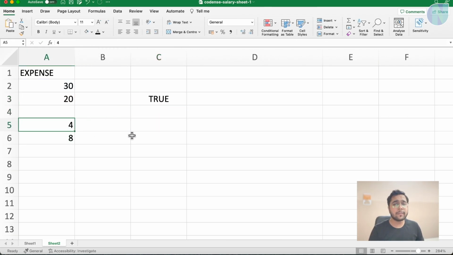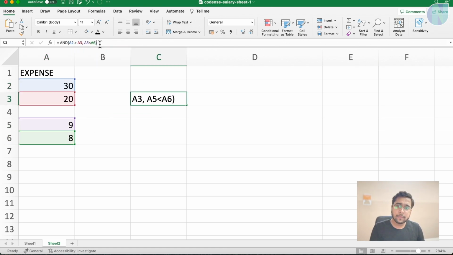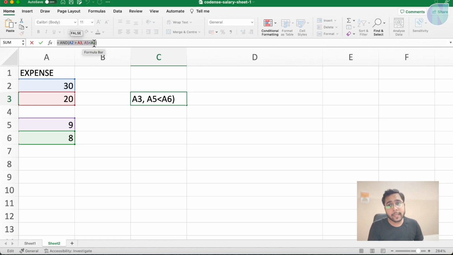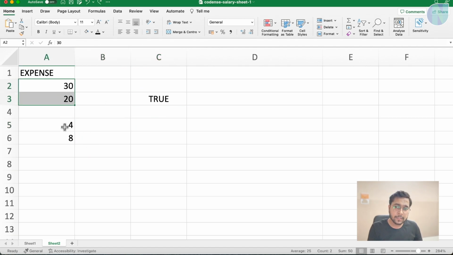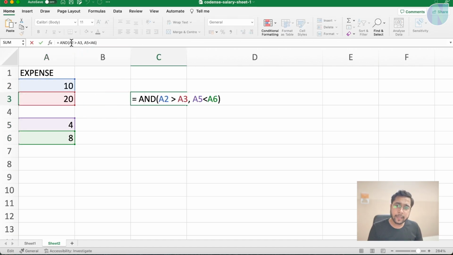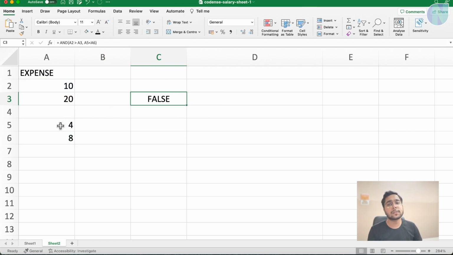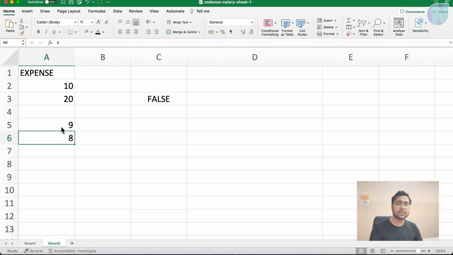Let me try to make a single condition false. This condition is true, this condition is false. A2 greater than A3 is true, but A5 less than A6 has become false, so this will be false. Let me undo it. Now this condition and this condition are true. Let me make this condition false. This condition, A2 greater than A3, is false, but this is true. Still the result is false. And let me make both the conditions false, still false.